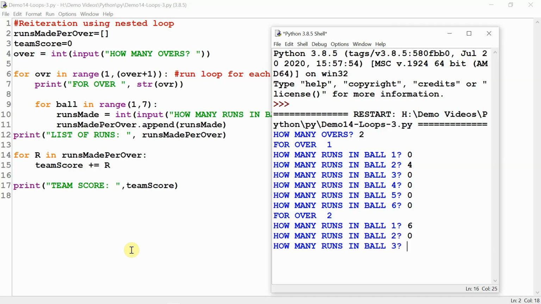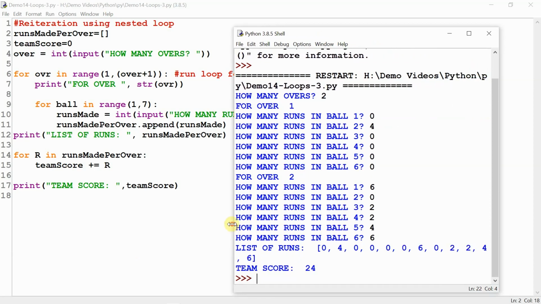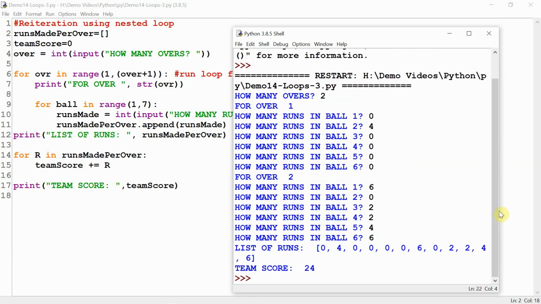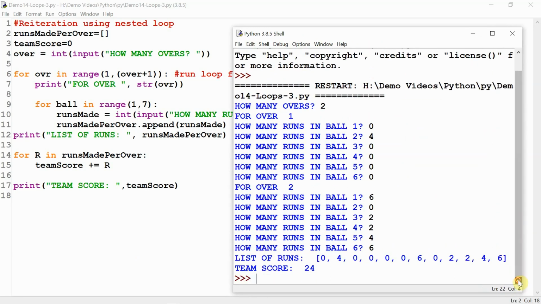Second over is going through. And here is the list of runs displayed. You see the 12 values are in the list, and finally the team score is displayed. So that is another example of using for loop. We also learned how to create a list of values.